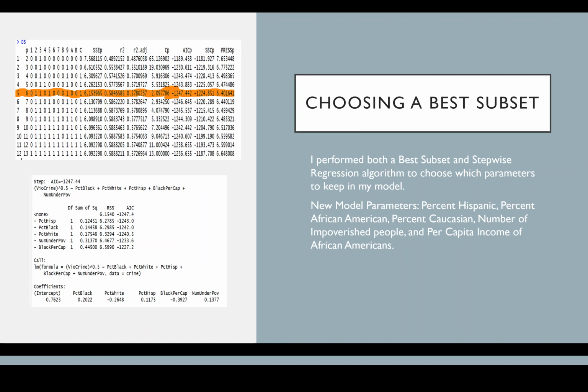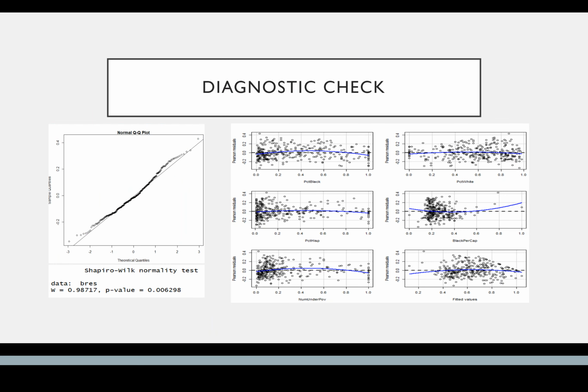And so the new model parameters are now % Hispanic, % African American, % Caucasian, number of impoverished people, and per capita income of African Americans. So after choosing those parameters, I reran the diagnostics, and the normal plot didn't change very much. The p-value increased a little bit, which was a good sign.